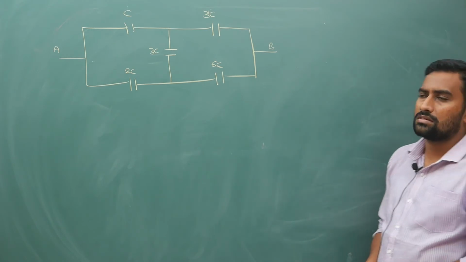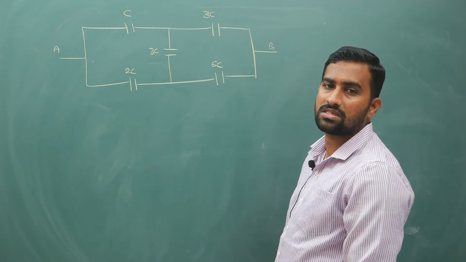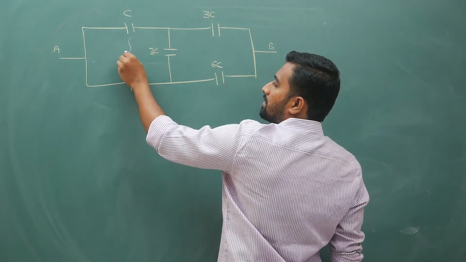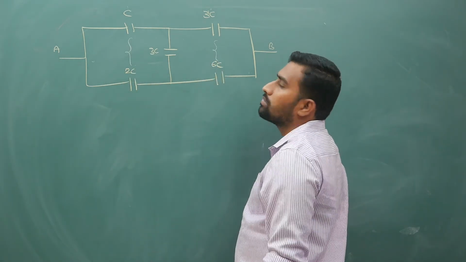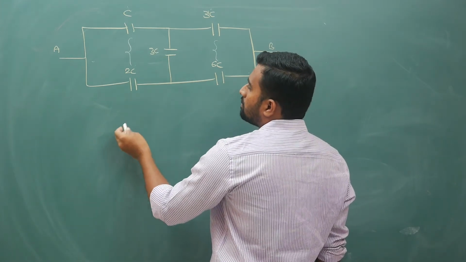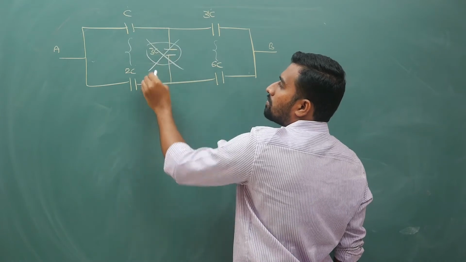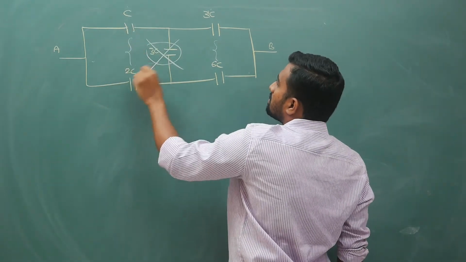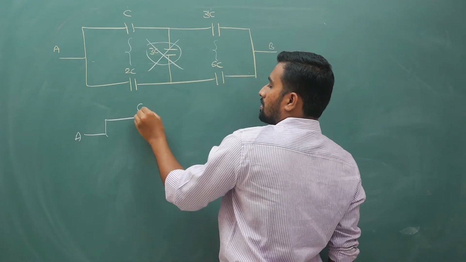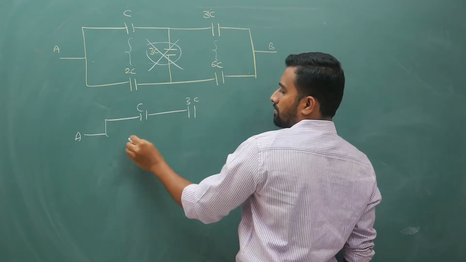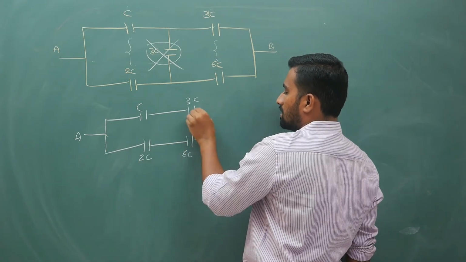Now if you look at this clearly, what will be visible is a Wheatstone bridge. So C by 2C will be equal to 3C by 6C. So 1 by 2 will be your value. Now this middle branch can be removed, because this by this is equal to this by this. So your equivalent diagram is C, 3C, followed by 2C, followed by 6C.